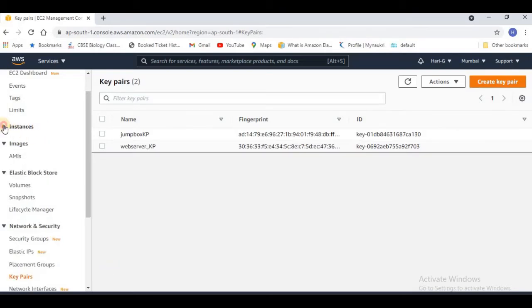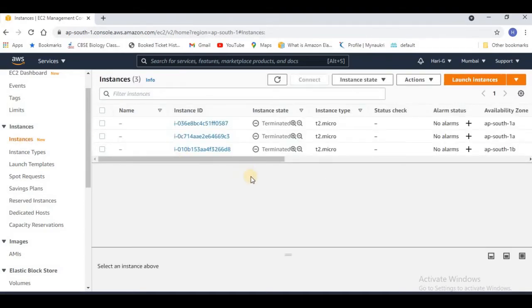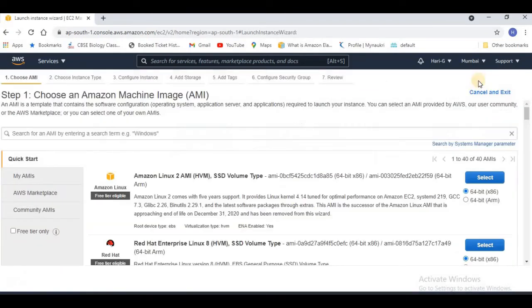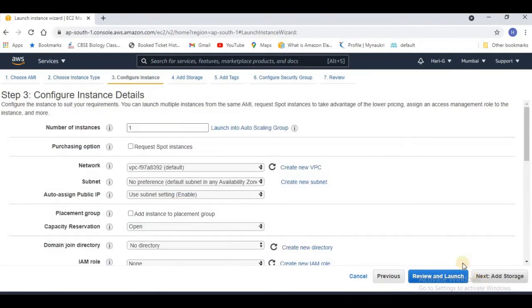You go to instances and start creating. If you see here in the instances, there are no active instances available. I'll create the required ones. To create my web server, first I will take the AMI, that is Amazon Linux. I'll take the T2 micro machine, then go to the configuration part. I need two web servers, so we'll select two.